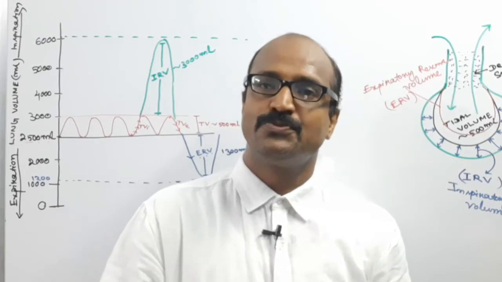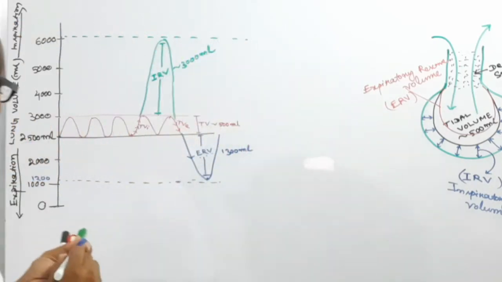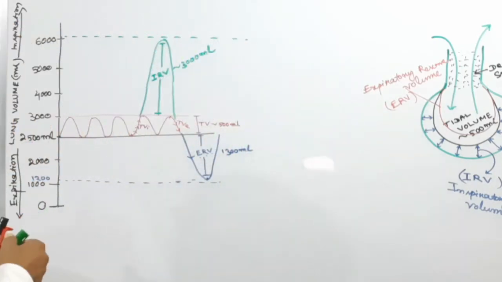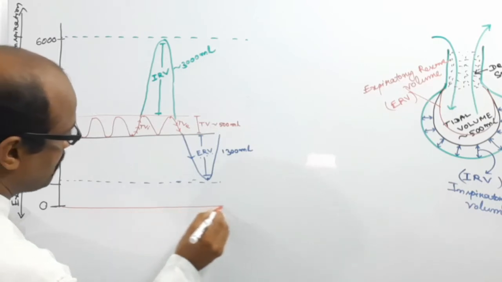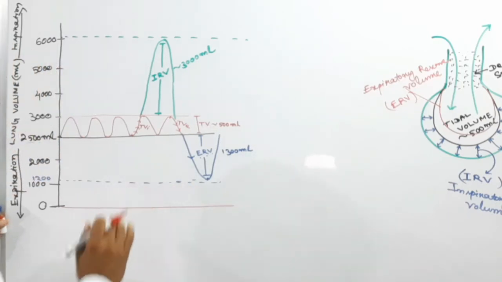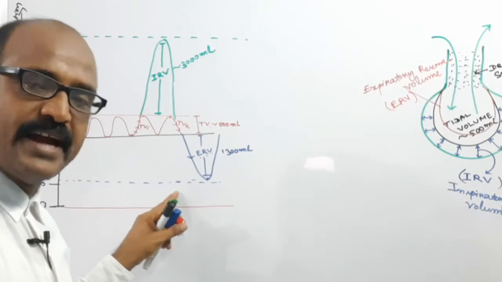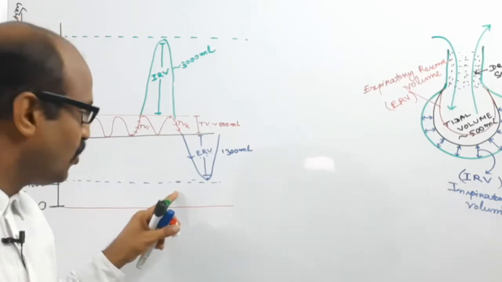After forceful expiration also, there is some amount of air left behind inside the alveoli, inside the lungs.